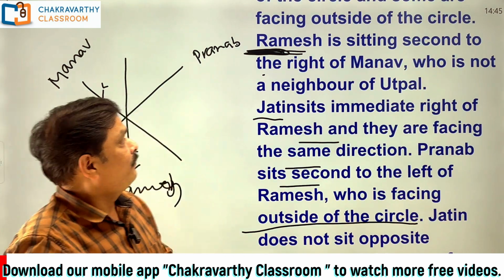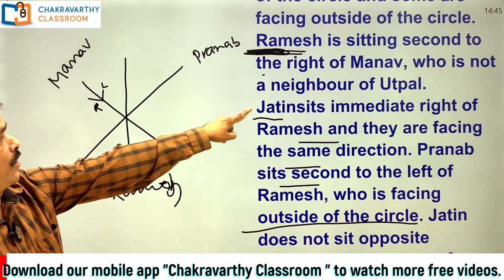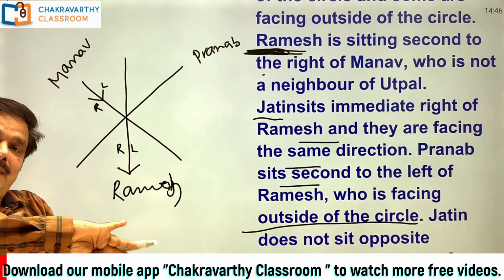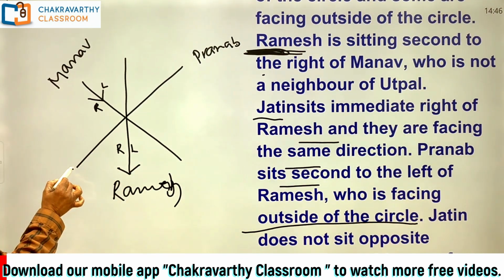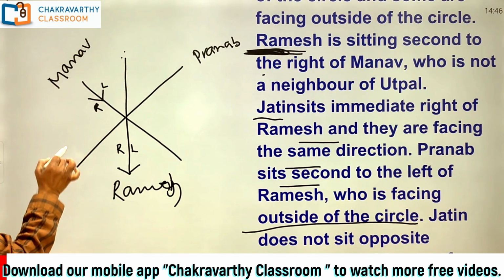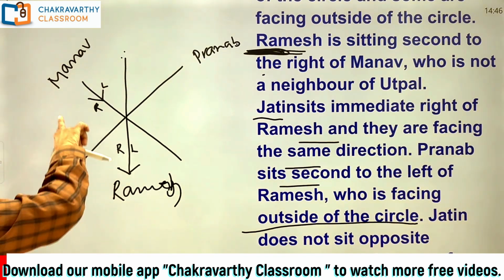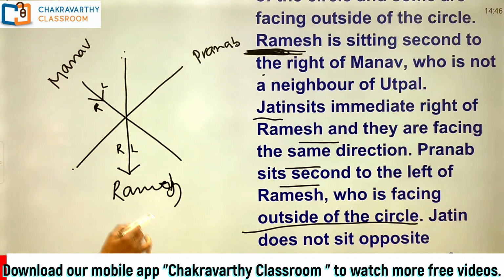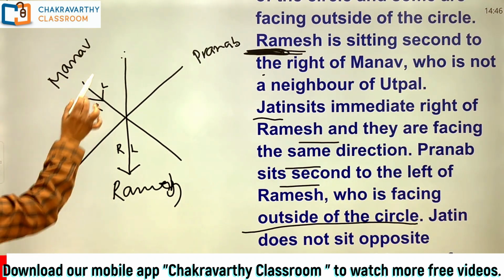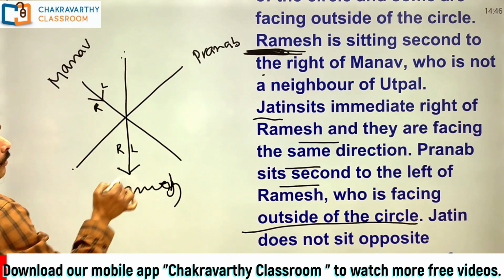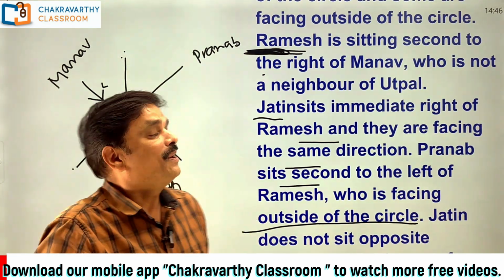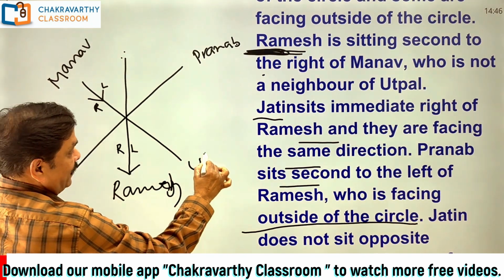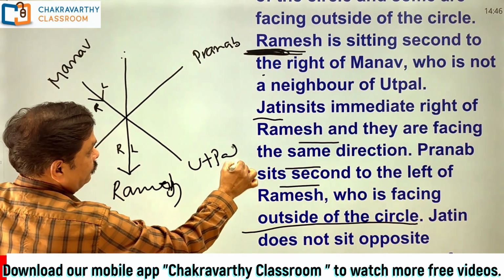And the other information is Manav is not a neighbor of Utpal, or Utpal is not a neighbor of Manav. That means I cannot keep Utpal here or here because these two are neighboring positions of Manav. So for Utpal, this is not okay, this is not okay. Already these three are over. Elimination process, only one place is left out. What is that one? This one I am keeping here, Utpal.